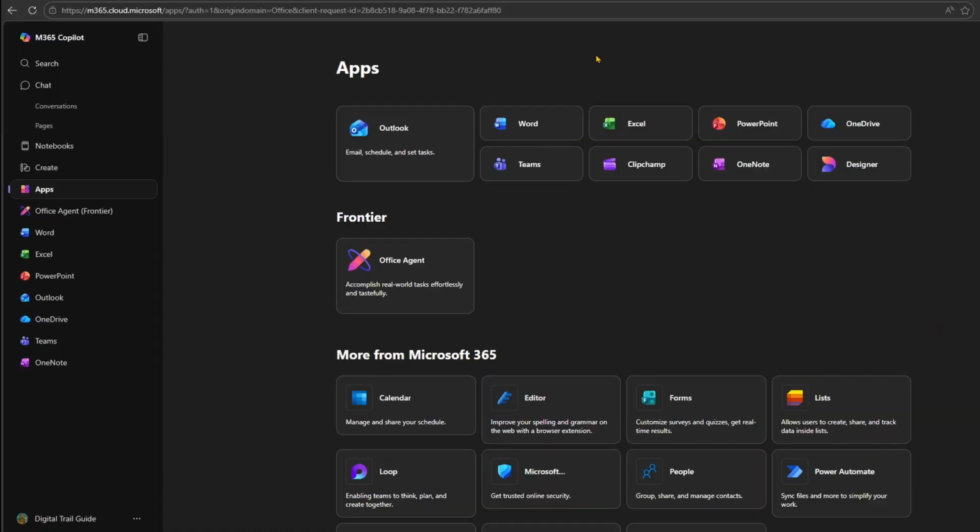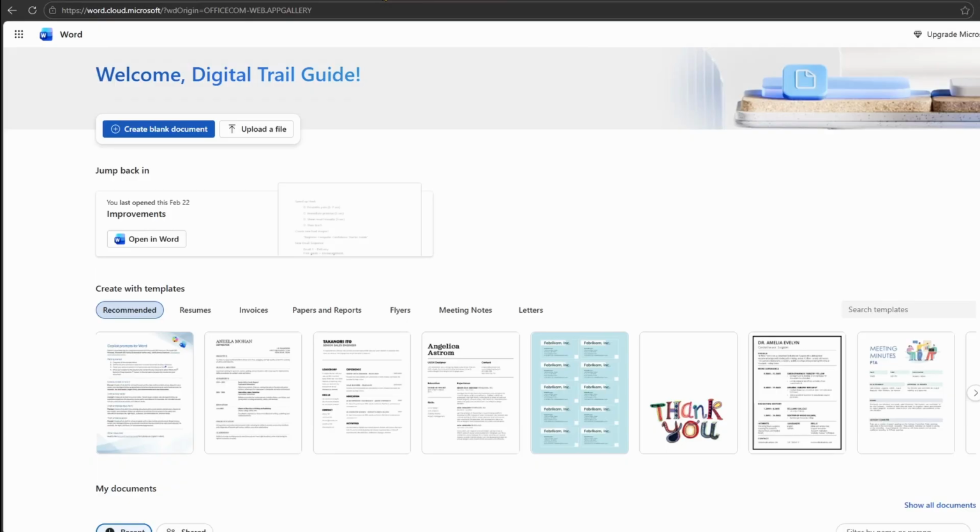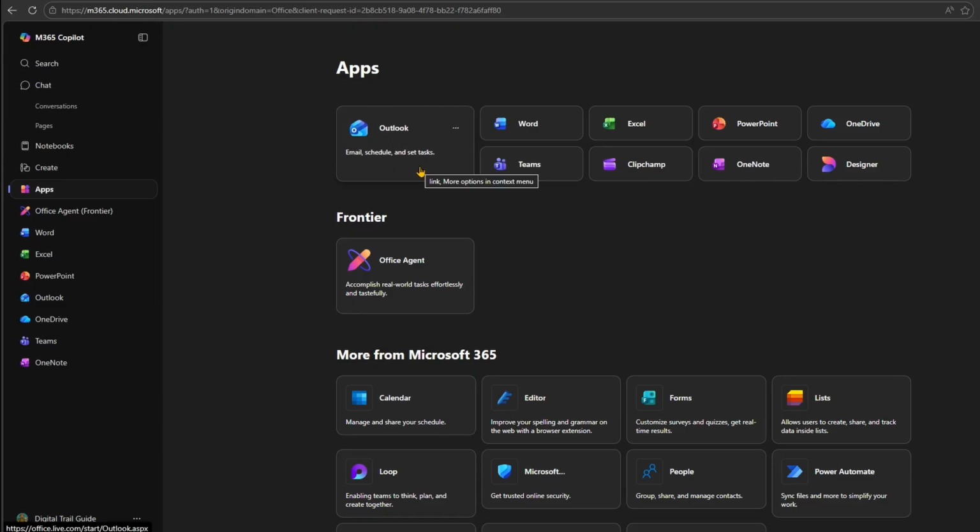Now what's nice about all these different applications is that you can click on any one of them and it will open the app for you within the browser. So if I clicked on Word, it would open up Word right within the browser. And here I could create a blank document, I could upload a file and start working on it, I could browse through templates and start to work on them from there. It's very, very helpful, very useful. In fact, you can do that with all of these apps: Outlook, Word, Teams, Excel, Clipchamp, and so on and so forth. It makes it very, very easy.